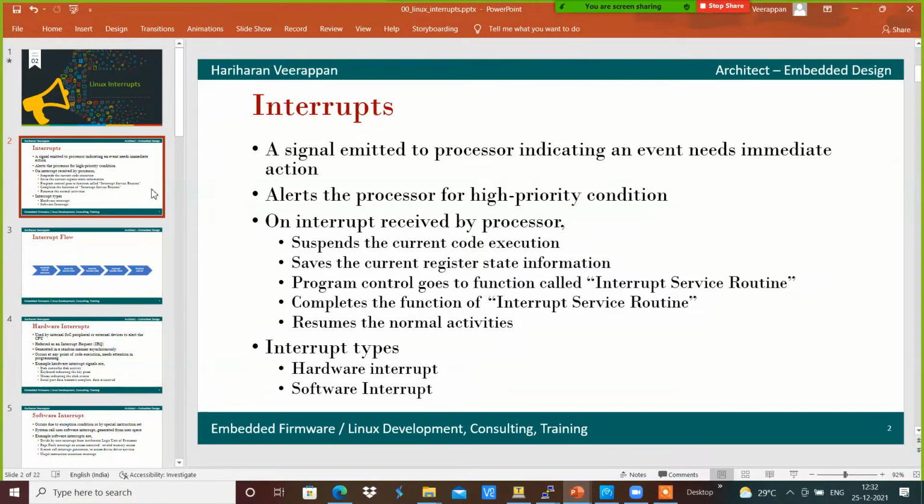Interrupts are a signal emitted by the processor indicating an event that needs immediate action. For example, here we will see an interrupt with a key press: how can we create an interrupt, and how can we handle that interrupt accordingly. And we will do that using the GPIO key input.